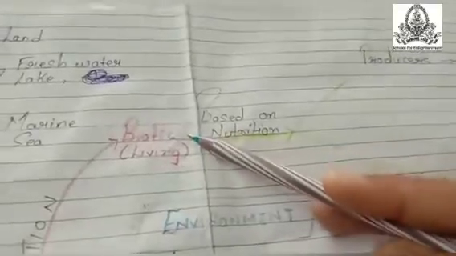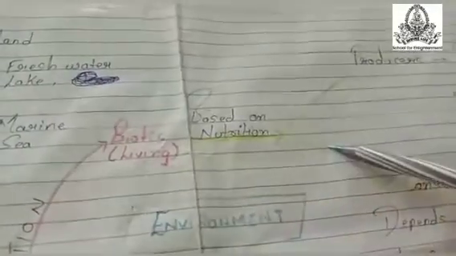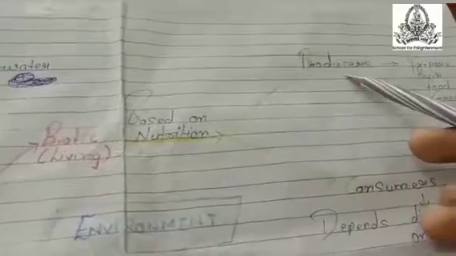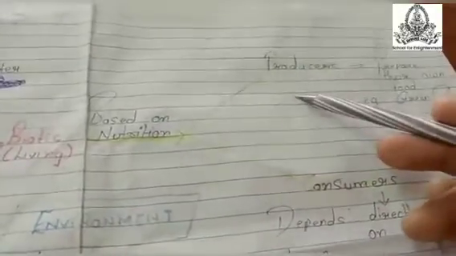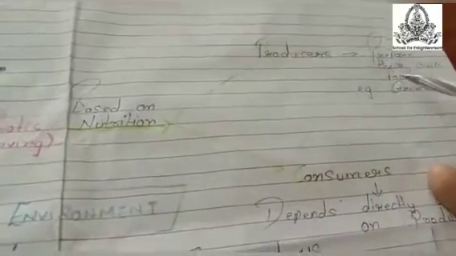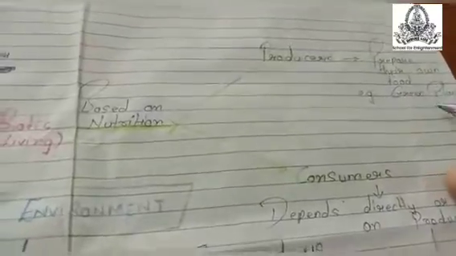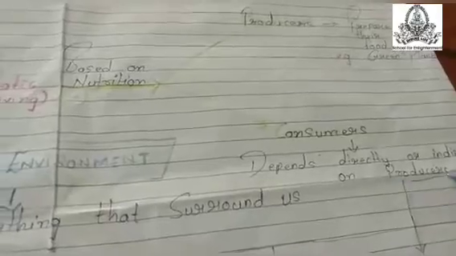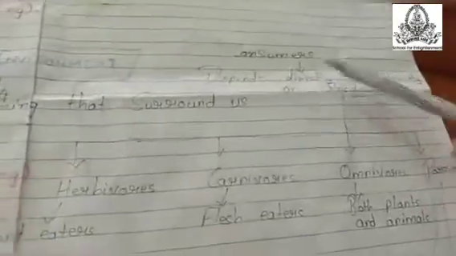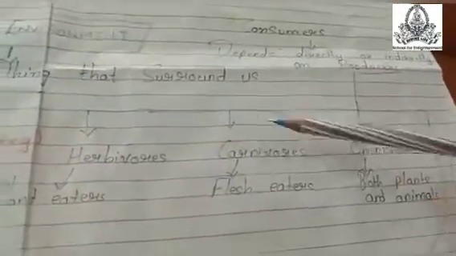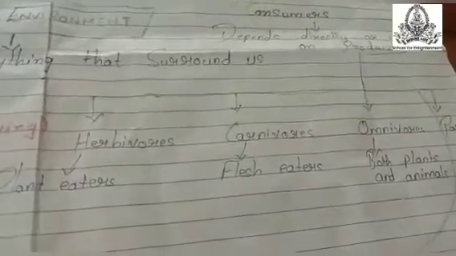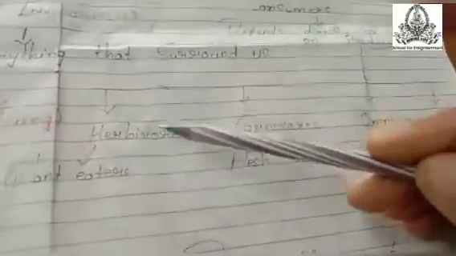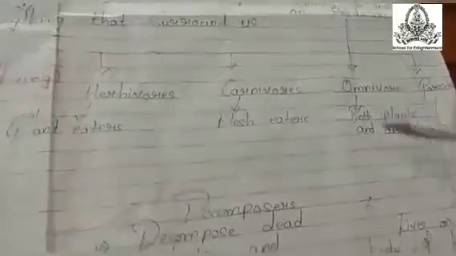On the basis of nutrition, biotic is divided into two main categories, that is producers and consumers. The producers means those organisms which can prepare their own food, for example green plants. Consumers, directly or indirectly, are dependent on producers. Now these consumers are again divided into various categories on the basis of what they eat. First is herbivores, carnivores, omnivores, decomposers, and lastly the parasites.